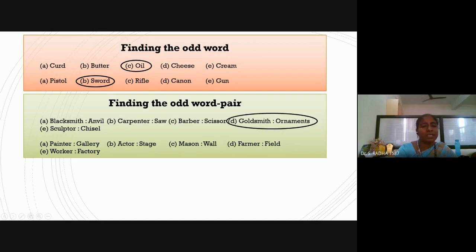Second one: painter, gallery. The painter will paint and bring out a new design in the gallery. Actor, stage; mason, wall; farmer, field; and worker, factory. Which is the odd man out pair? Here, mason and wall is the odd man out.